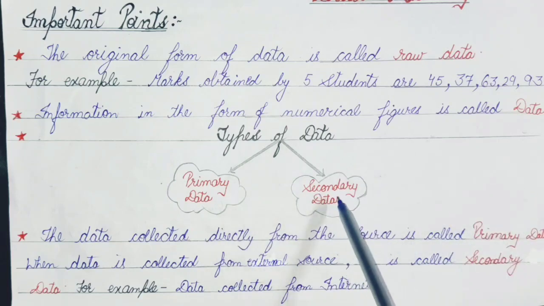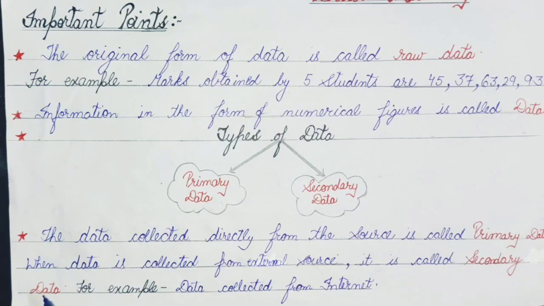Clear everyone? And secondary data refers to data which is collected from an external source. Let us take an example. Instead of asking the students directly, I asked your class teacher what marks Rahul obtained. Suppose I want to know the marks obtained by Rahul in maths. I collected this information from your class teacher, an external source. I have not directly asked the student. So that is called secondary data. Am I clear with this?